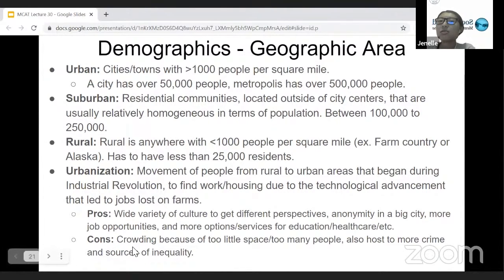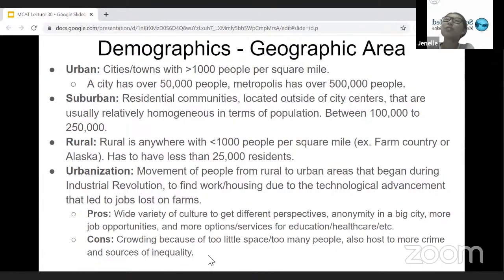The cons tend to be that there is more crowding because of the very small space, even though there are so many people packed in that area. And it's worth noting that urban areas are host to more crimes and sources of inequality.